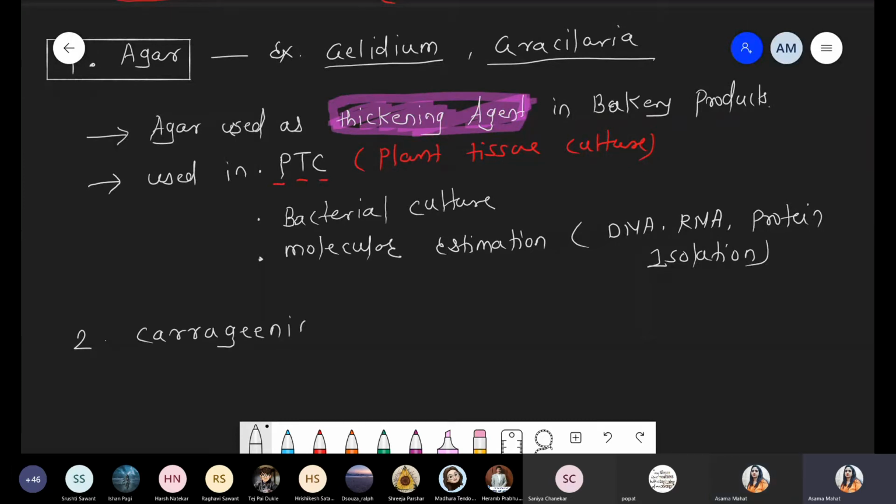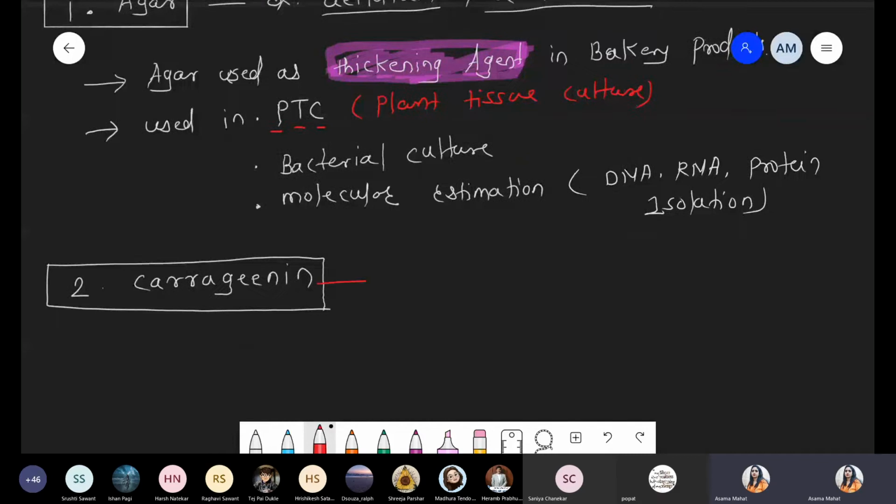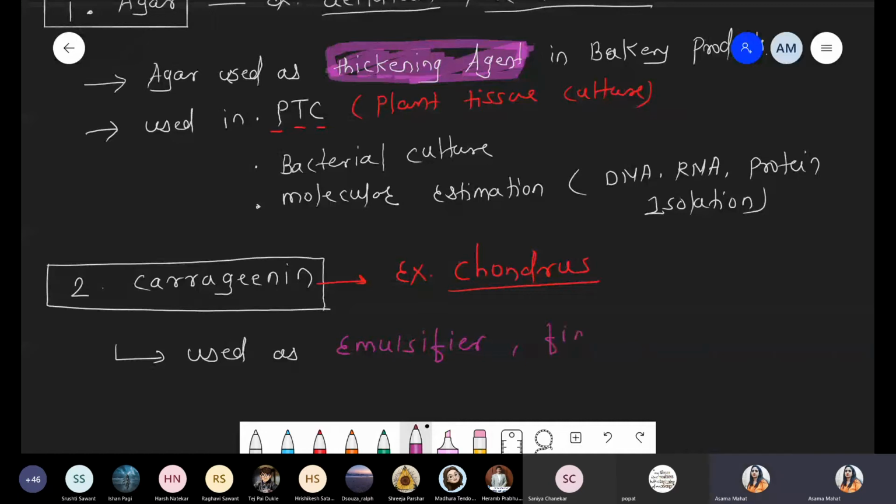carrageenan. In case of carrageenan, you have to remember one example, that is Irish moss, which we just discussed, Chondrus. And what is the function? That Chondrus, Irish moss, is used as an emulsifier, as well as for finishing of leather products.